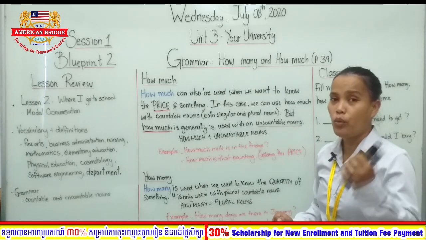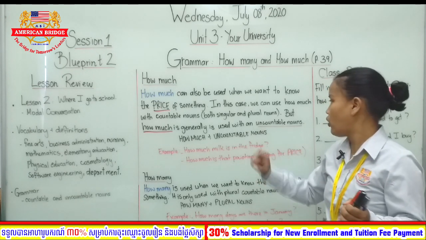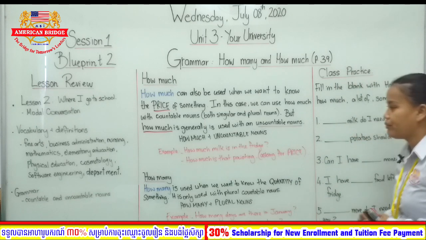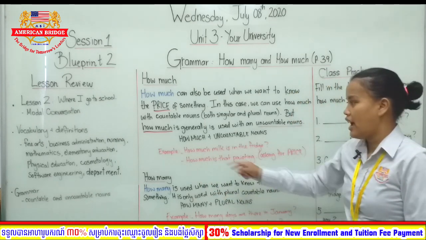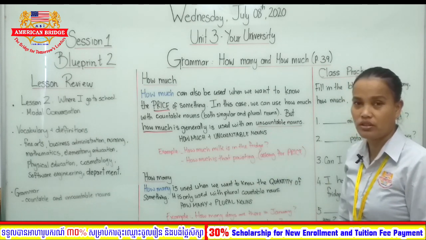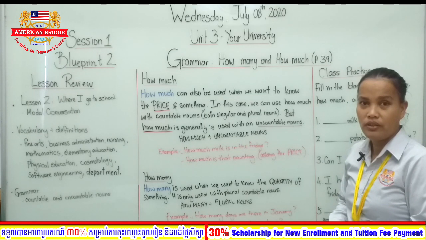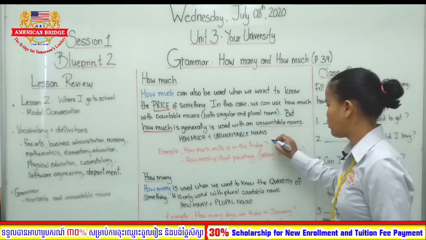But when we are not using it with countable nouns, for example here, how much milk is in the fridge? How much milk is in the fridge? So do we know how much milk is in the fridge? Of course we don't. So it becomes uncountable nouns.